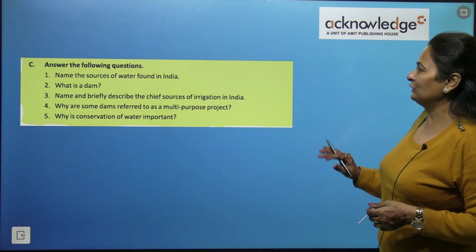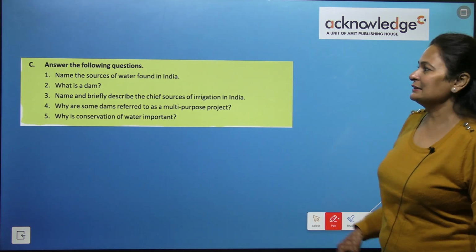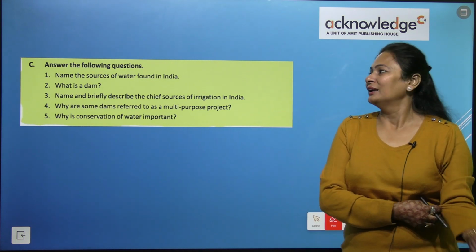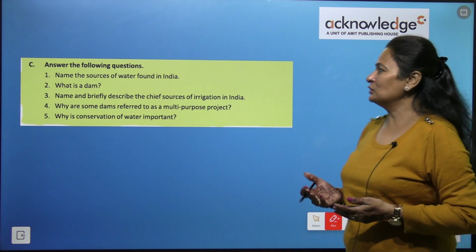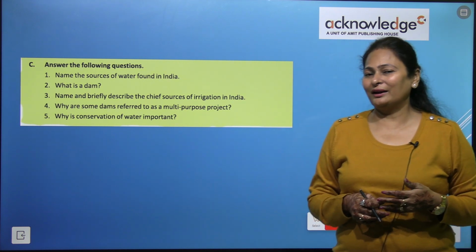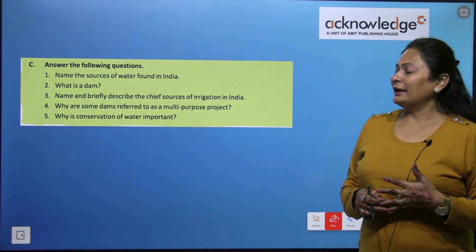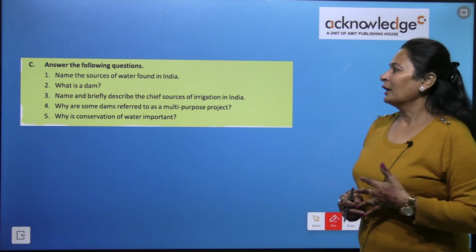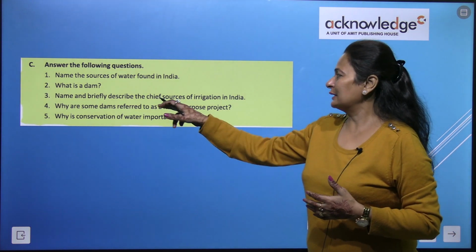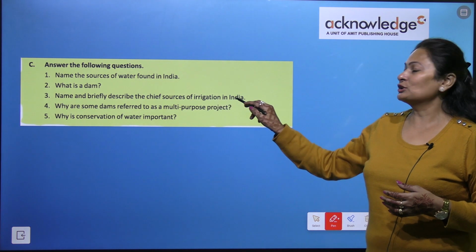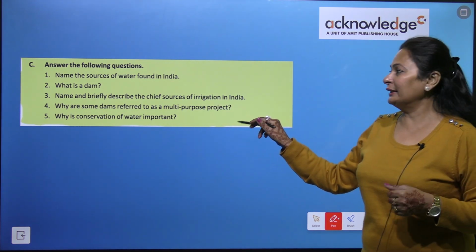we have reached the last section of the chapter, which is answer the following questions. First question is name the sources of water found in India. What is a dam? Name and briefly describe the chief sources of irrigation in India.